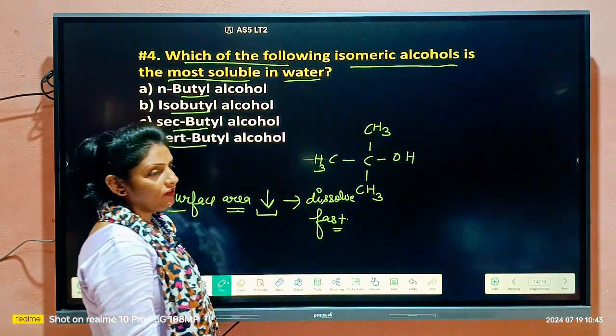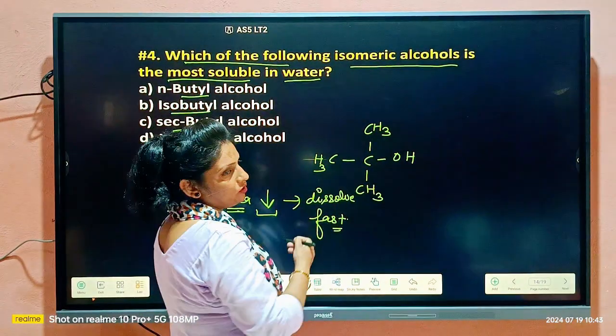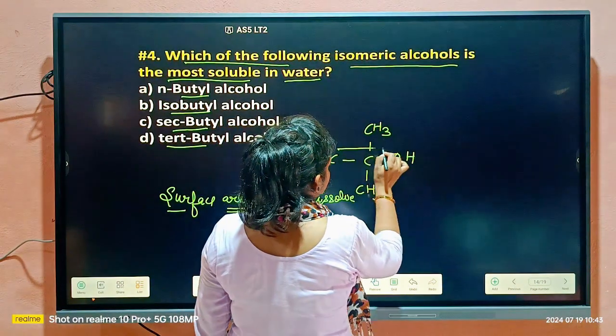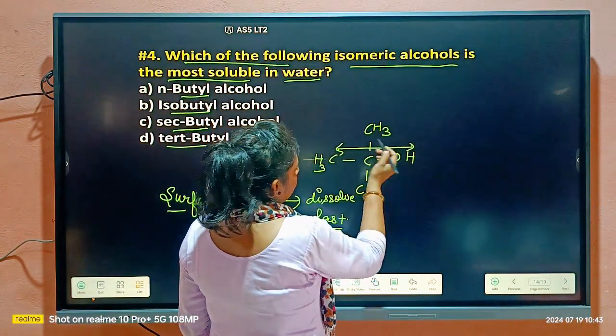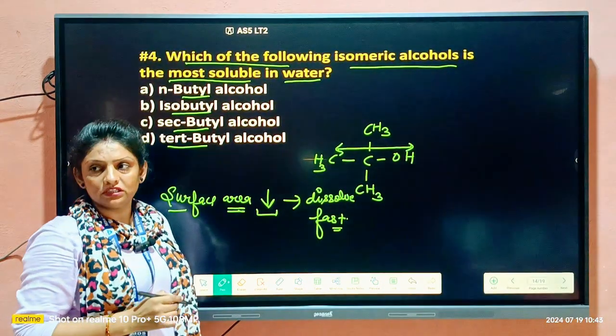And you know very well, if branching takes place, then surface area will decrease. So here the surface area in case of the tertiary alcohol is minimum as compared to other isomers given to us.